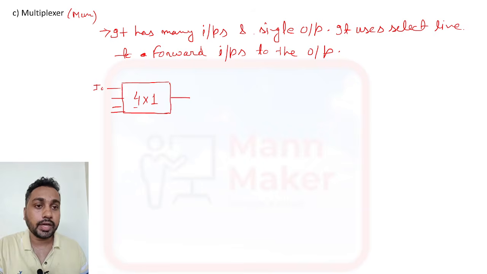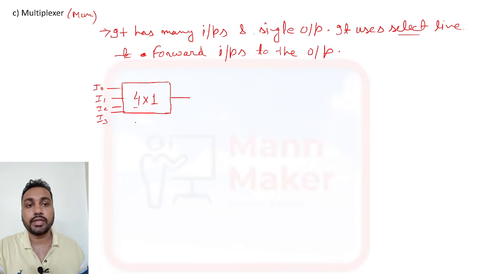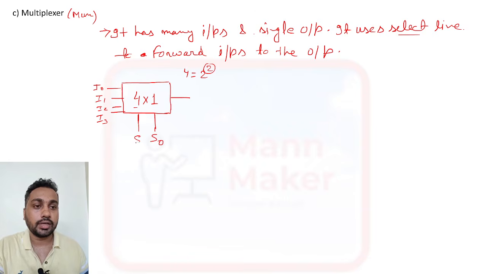So here it will be I0, I1, I2 and I3 as inputs. Now I told you here they will use select lines. So the select lines will depend upon the inputs. You have 4 inputs, which means 2 to the power 2, so this 2 is what you need to make the select lines. So this is your select lines, S0 and S1.